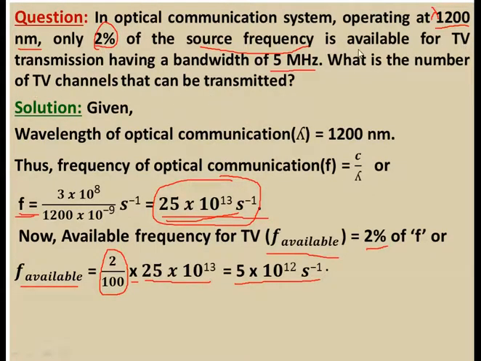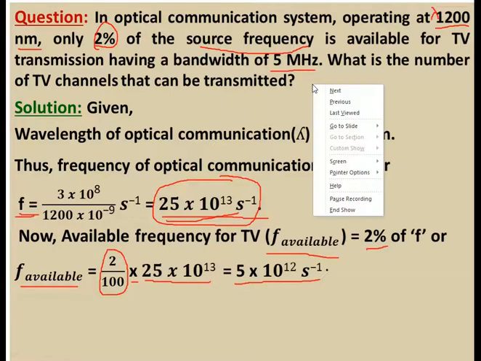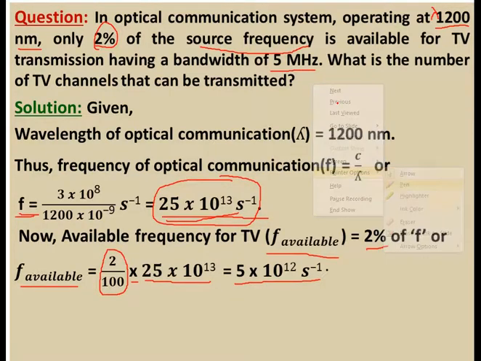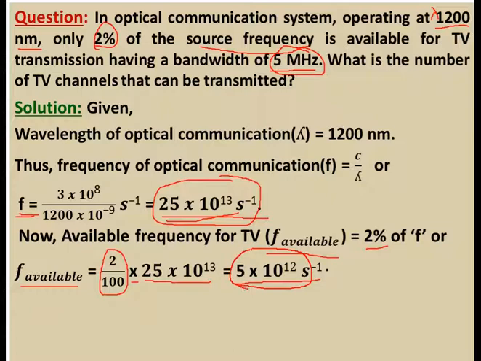Now you can find the number of TV channels. This is the bandwidth which is required, the bandwidth of a single TV channel transmission, and you have the total frequency available.